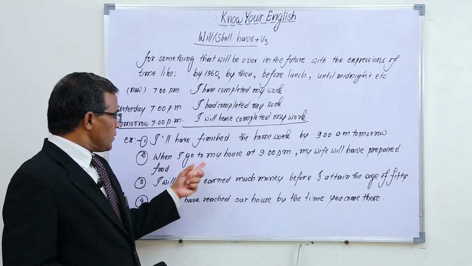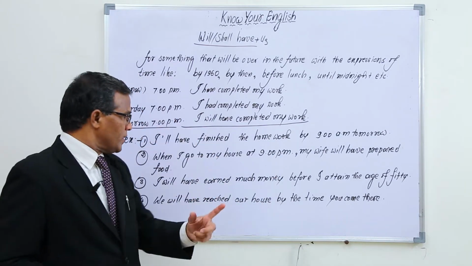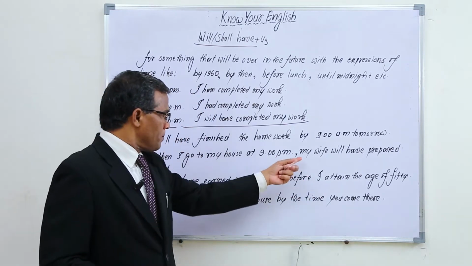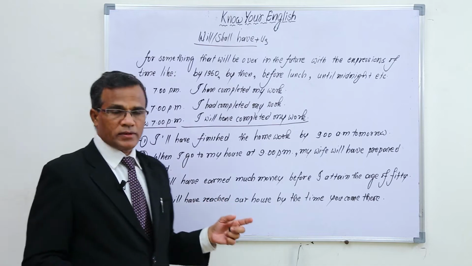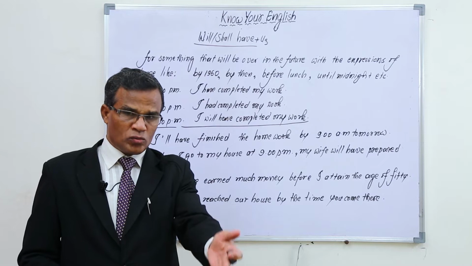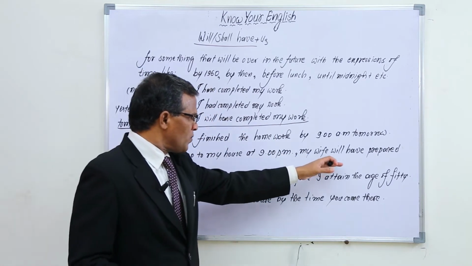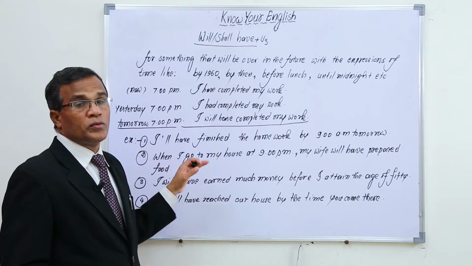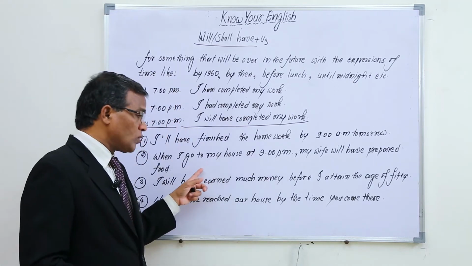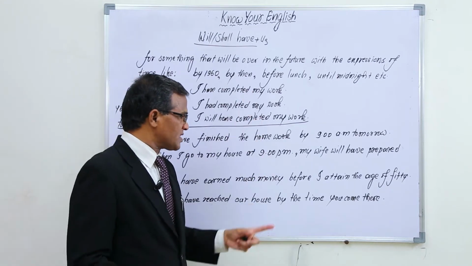When I go to my house at 9 p.m., so we are talking about future, my wife will have prepared food. So if I go to my house at 9 p.m. in the night, or tomorrow, or today, by then only my wife will have prepared food. Before that time only my wife will have prepared that food. So before that particular time something will have been over. To say that only, we use this structure.